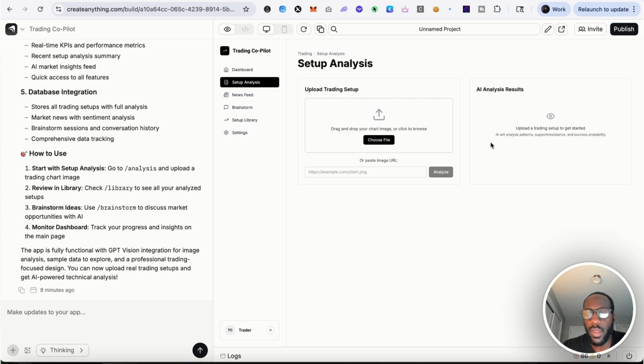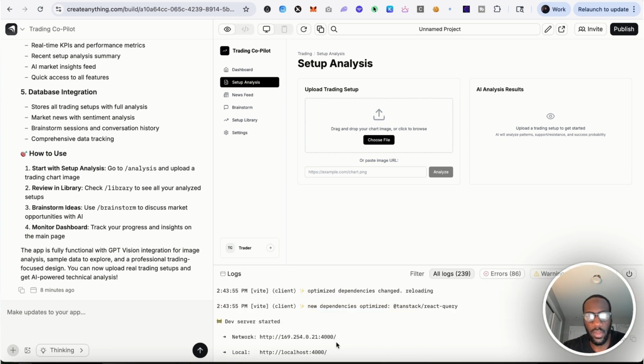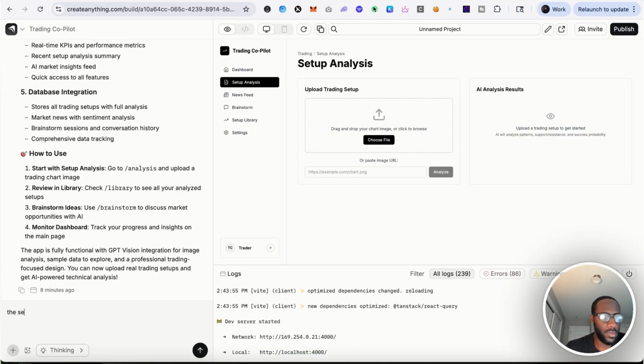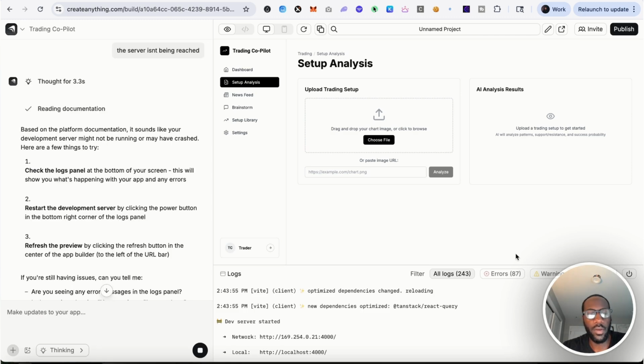Let's see, okay, setup analysis, upload a trading setup to get started. Newsfeed, brainstorm. I'm trying to see how functional this is. Error fetching dashboard. Let's even try this. Let's try running this in the browser. This cannot be reached. The server isn't running. Power button in the bottom right corner.